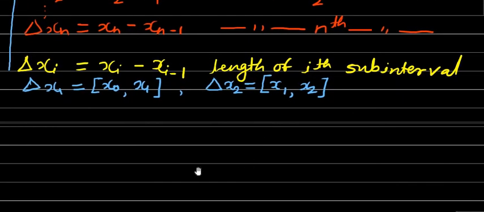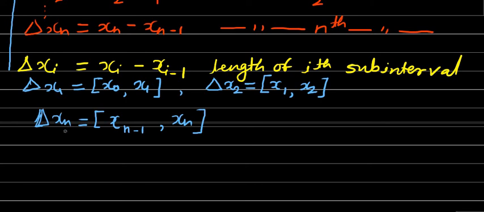Similarly, delta xn is the nth subinterval, the last subinterval, which as an interval is the closed interval xn minus 1 to xn.